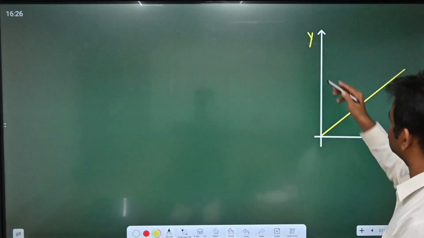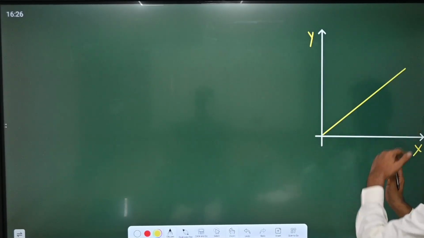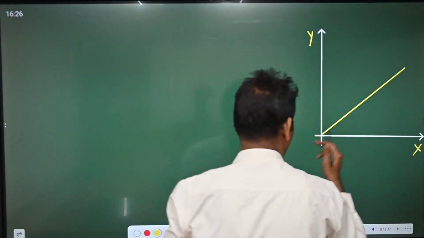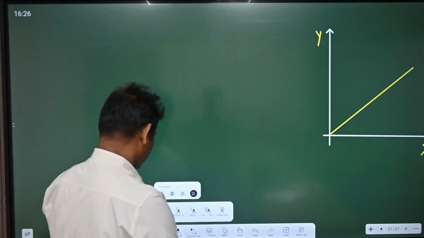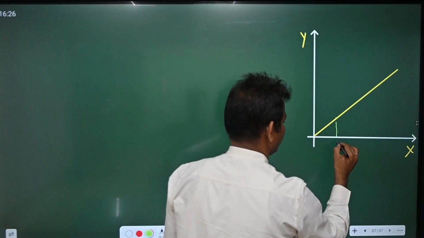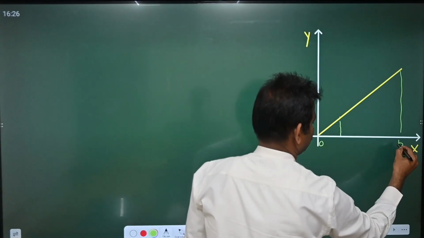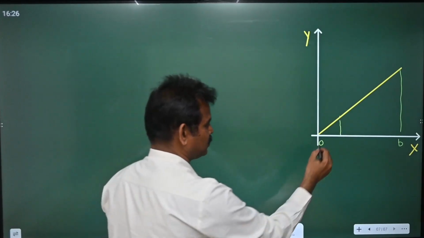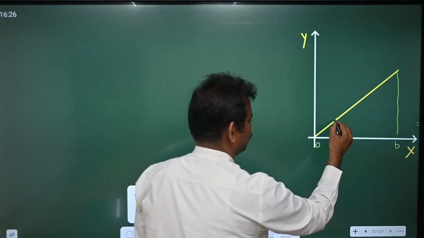You can see when the x is increasing, y is also increasing linearly. So now I want to find out the area under this curve, with the limits, let us say from 0 to B.